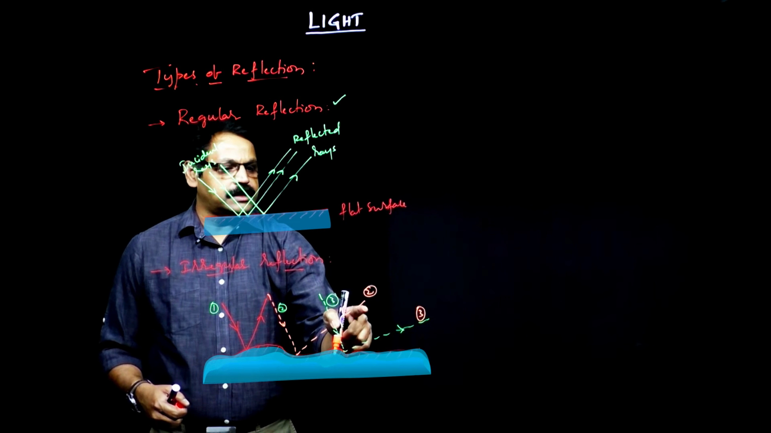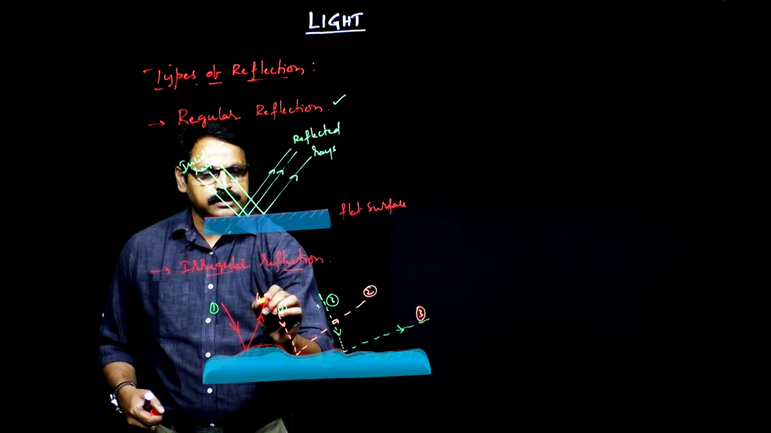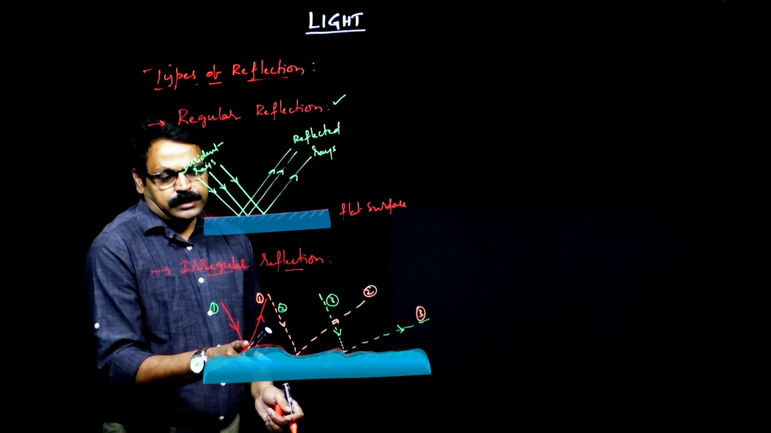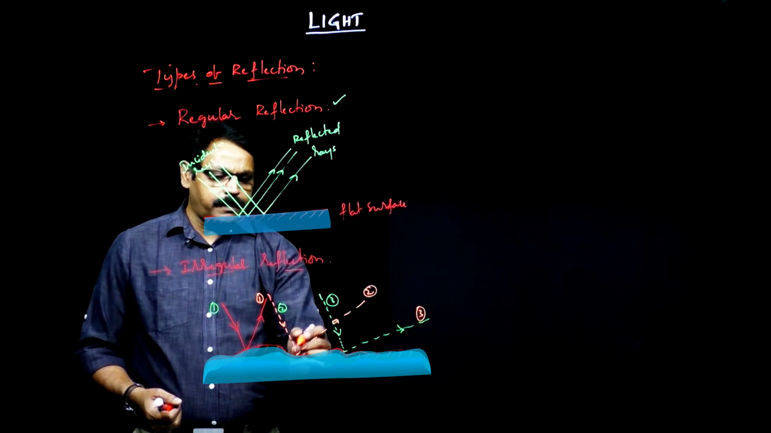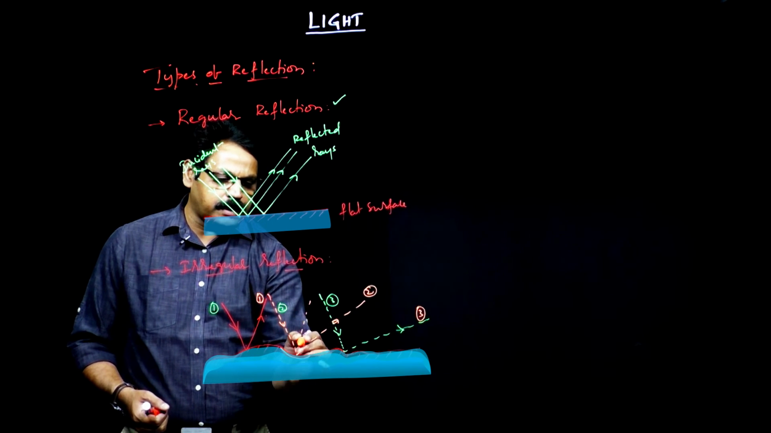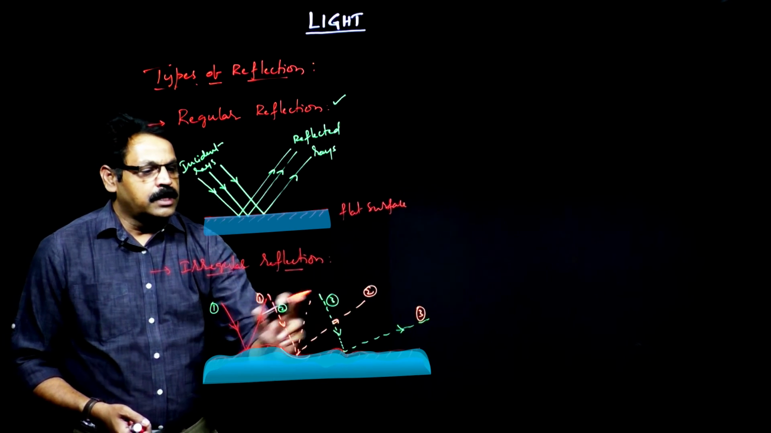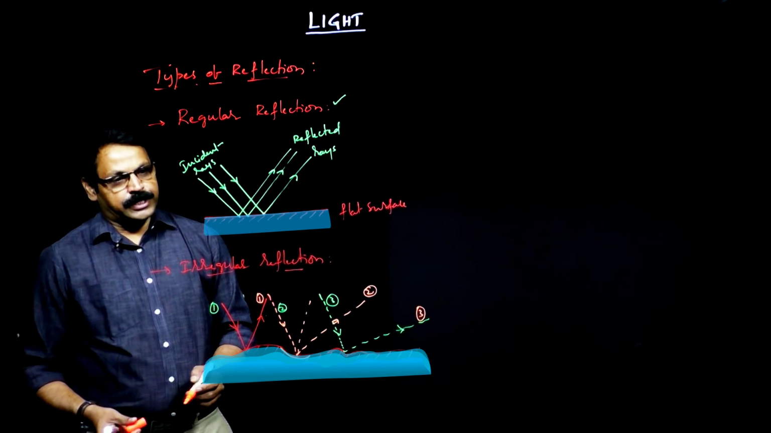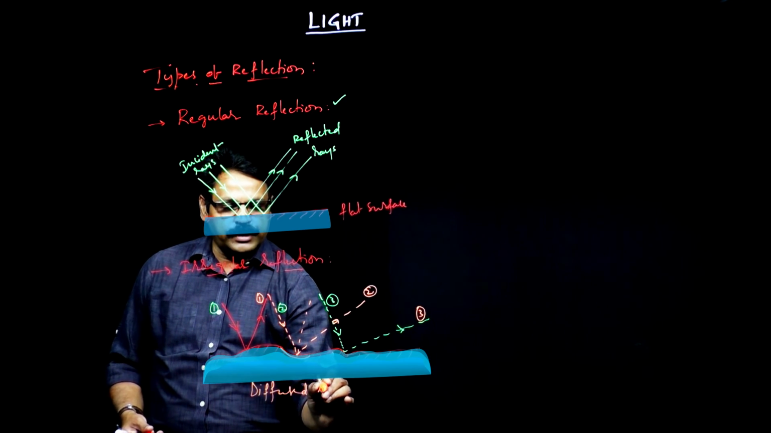For the second ray, this is the reflected ray. For the third ray, this is the reflected ray. For the first ray, this is the reflected ray. See here, if you consider this, I is equal to R, and here also I is equal to R, but the normal to the surface is going to be this. That is the reason it goes in some other direction, which may not be parallel to this. If they are not parallel, then you call it irregular reflection or diffused reflection.